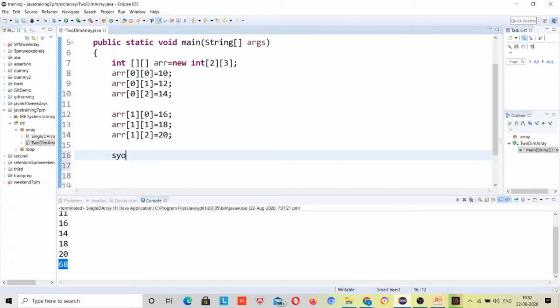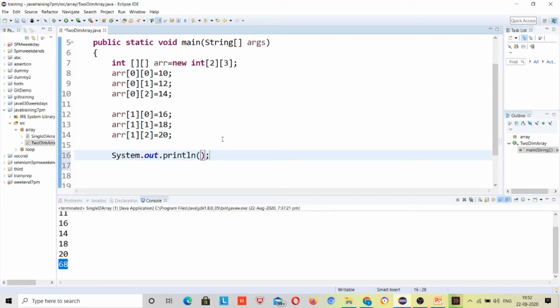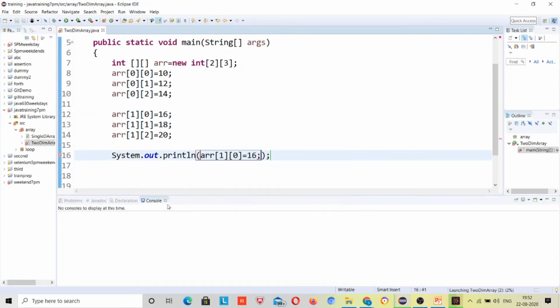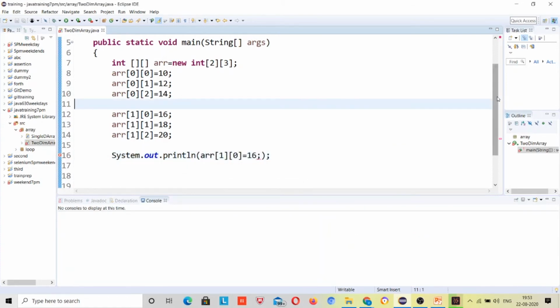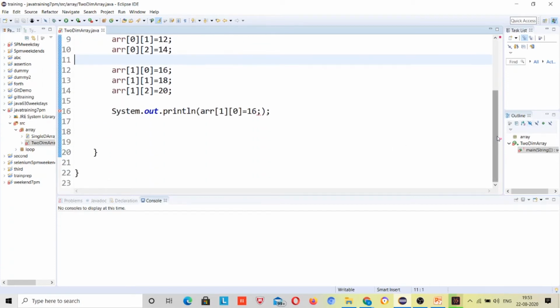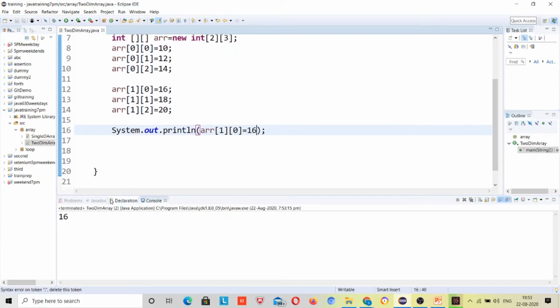Now if I want to print any one of these, suppose I print 1 0, so this will print 16, right? Error exists, where? Okay, here. Now I'll run it, 16, right?